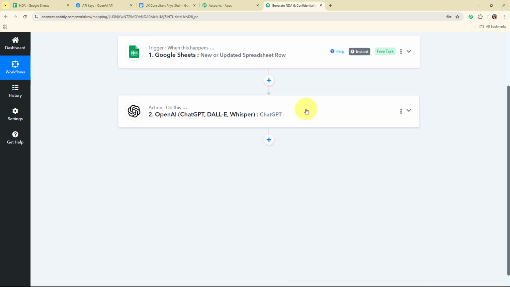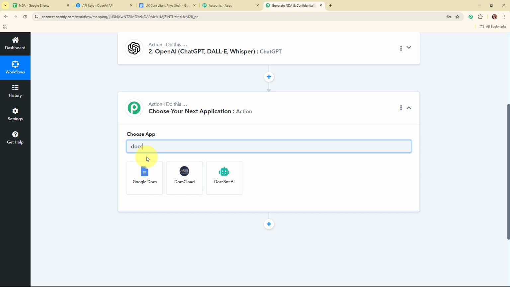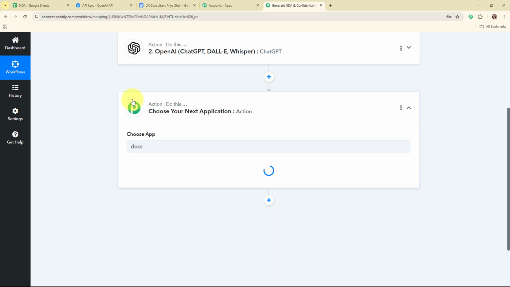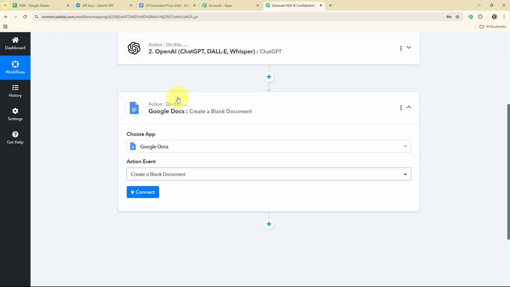So now after generating the agreement, I want to add this agreement in my Google Docs for review. So for that, I'm going to add another action step over here, and in this action step, I'm going to select my action application as Google Docs. So Google Docs is an online word processor that lets you create, edit, and share documents from any device with internet access. So in my Google Docs action step, I'm going to select my action event as create a blank document, so that after generating the NDA, it should automatically create a blank document in my Google Docs account first.